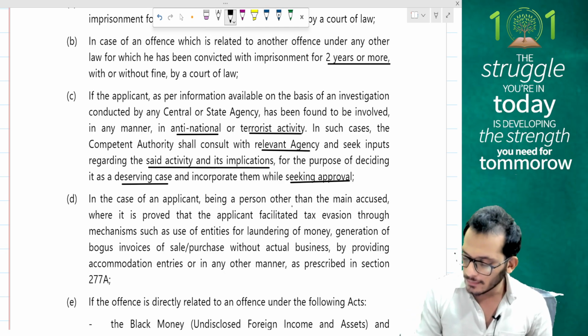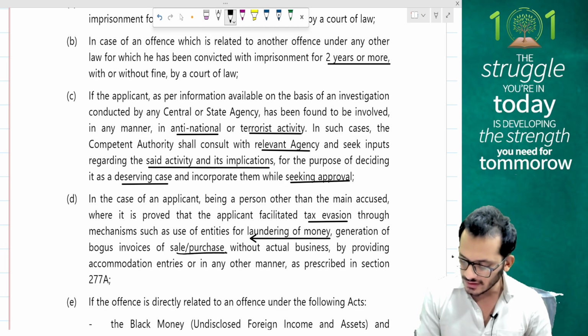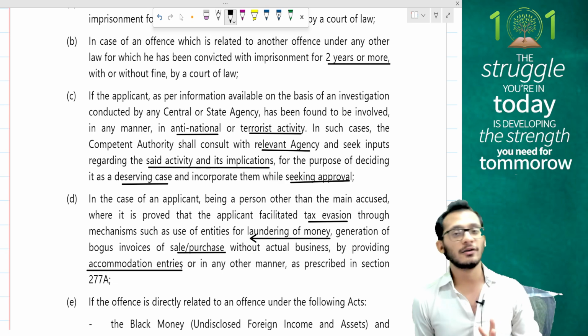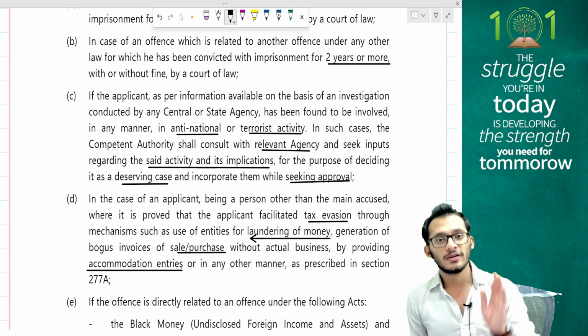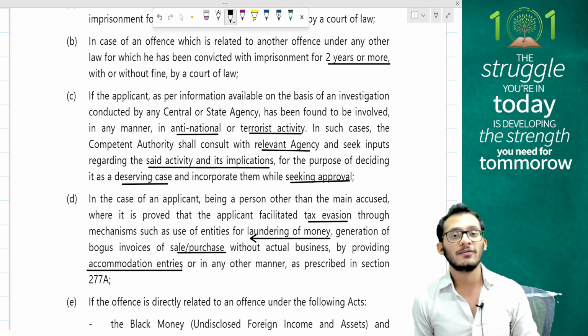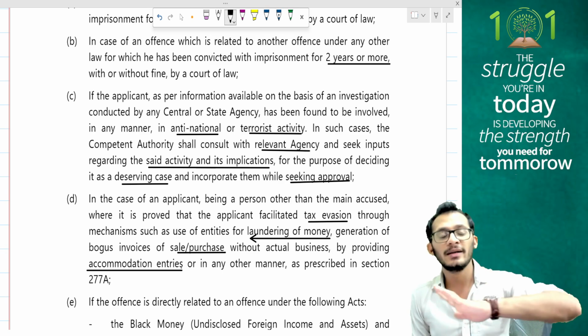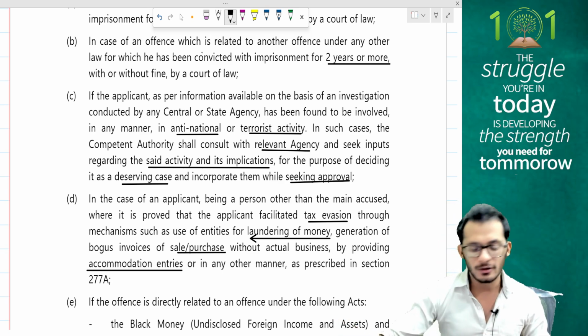In case of an applicant being a person other than the main accused, where it is proved that the applicant facilitated tax evasion through mechanisms such as use of entities for laundering of money, generation of bogus invoices for sale or purchase without actual business, by providing accommodation entries, or in any other manner as may be prescribed under section 277A. If you are a party to the fraud, doing money laundering, generating bogus invoices, or booking false entries into your books just to inflate cost or inflate profits, in that case all those cases will be taken into consideration and you will be required to get an approval only from CBDT for the compounding of the offense. Lower authorities do not have the authority on this.